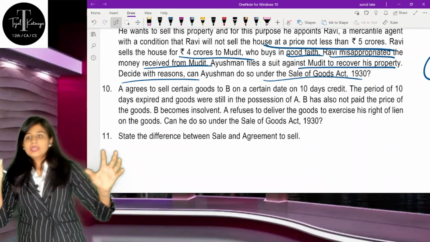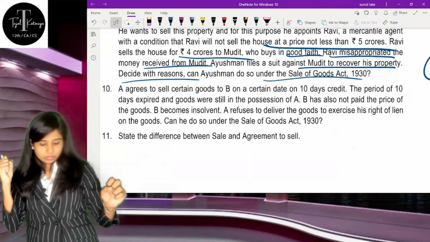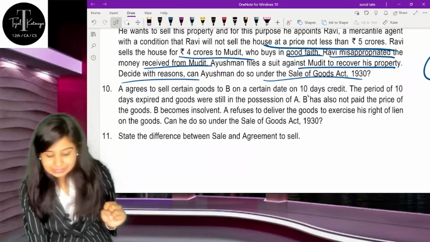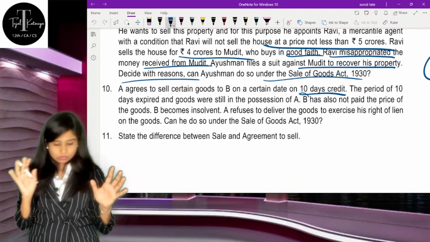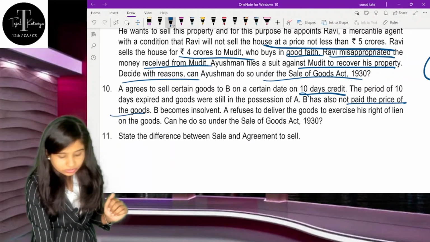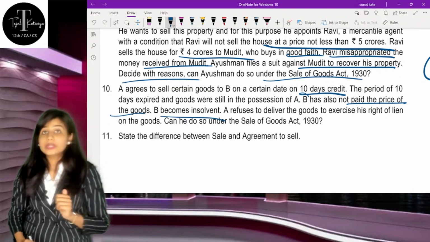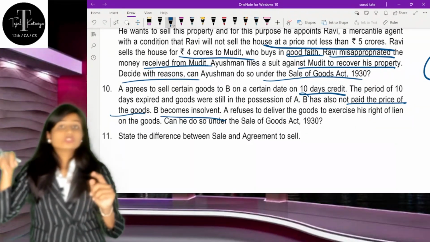A is selling to B. He is in the possession. That means possession is with B of the goods for a 10 days credit period. 10 days are already over and he is not giving back those goods. Now B has not paid the price of the goods and B becomes insolvent also. Now the buyer is becoming insolvent and he has not paid the price.